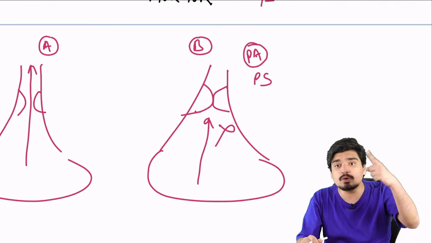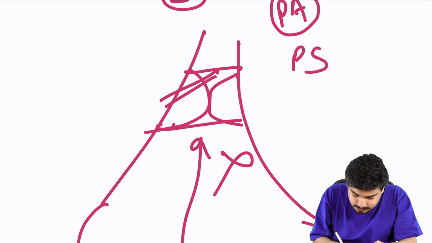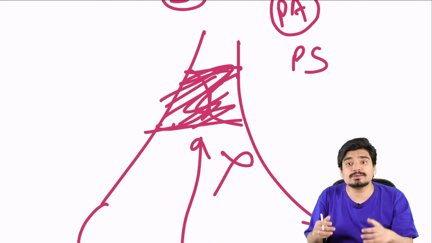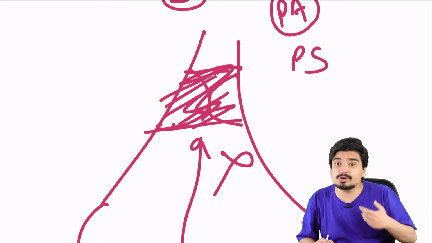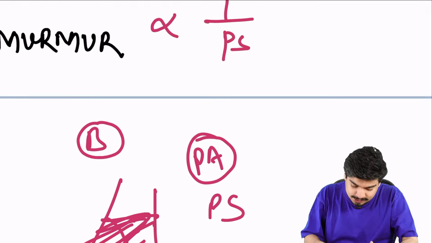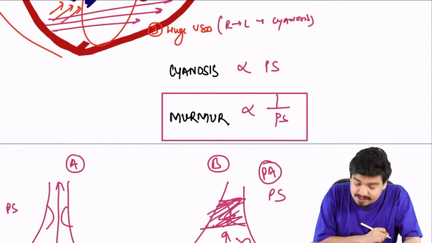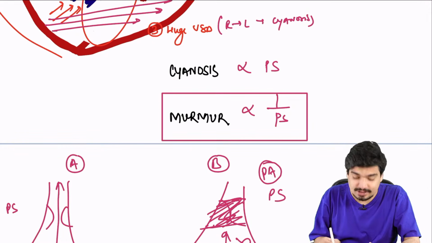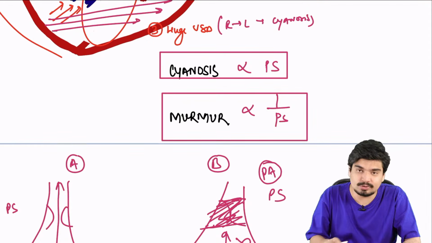If there is no blood flow, how will you hear a murmur? So when the stenosis is complete, you can't hear a murmur. You cannot hear a murmur because there is no blood flow. So remember the murmur in tetralogy of Fallot is inversely proportional to the amount of stenosis, while cyanosis is directly proportional to the amount of pulmonary stenosis.